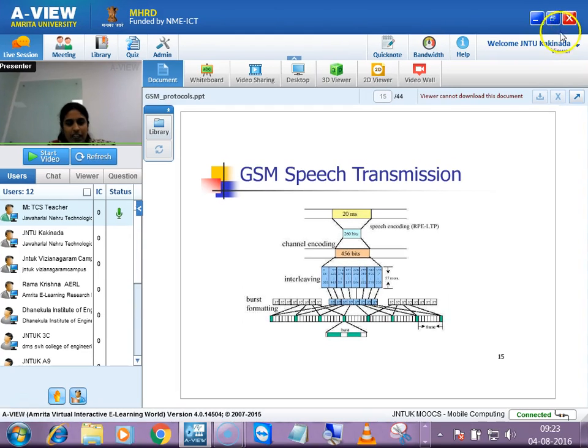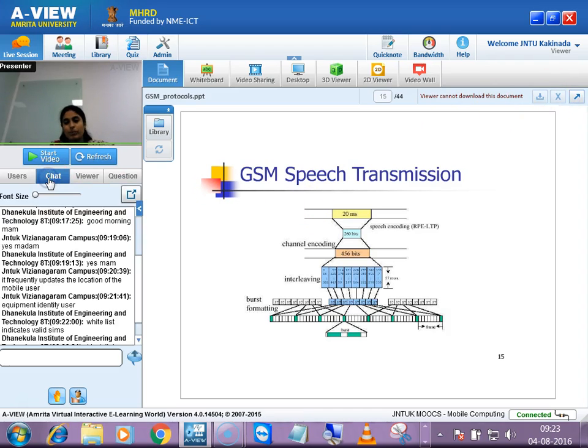Equipment Identity Register. Equipment in the sense, here our equipment, what is the equipment? Mobile, right? So that equipment identity, we are identifying our mobile with some number. What is that number? IMEI number. We can't say SIMs because SIM is different and IMEI number is different. For SIM, we will be having IMSI. IMSI is nothing but International Mobile Subscriber Identity.